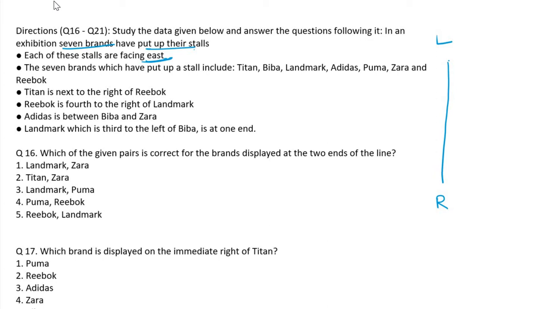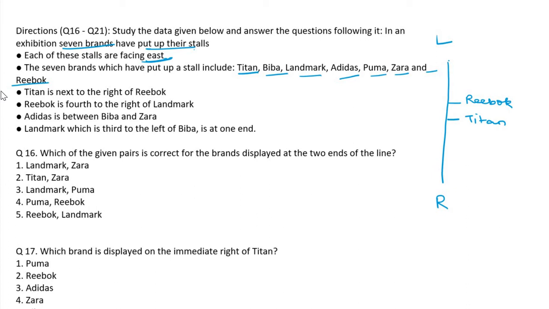Titan, Biba, Landmark. So these are the names. We always take the first letter. Zara and Reebok. So Titan is next to the right of Reebok. Suppose Reebok is here. Titan is next to the right. This is Titan.